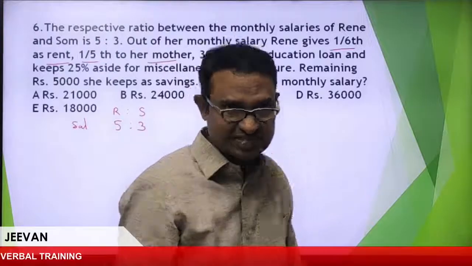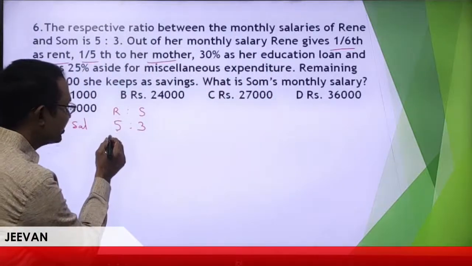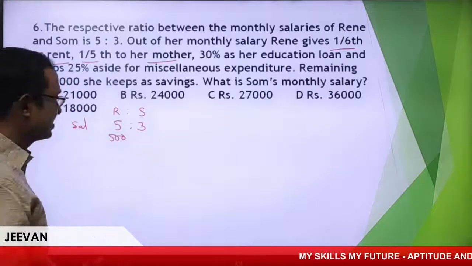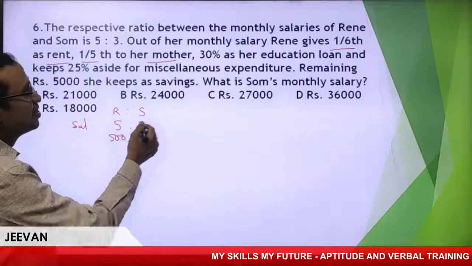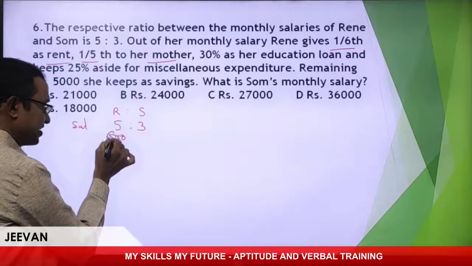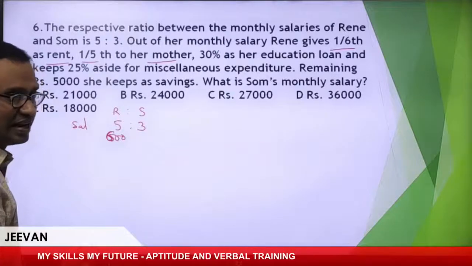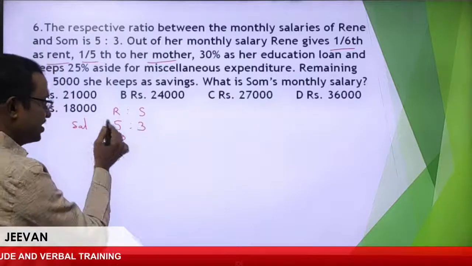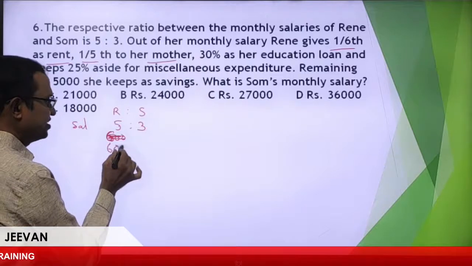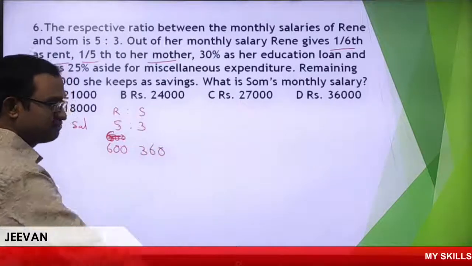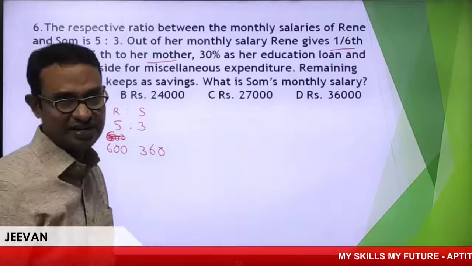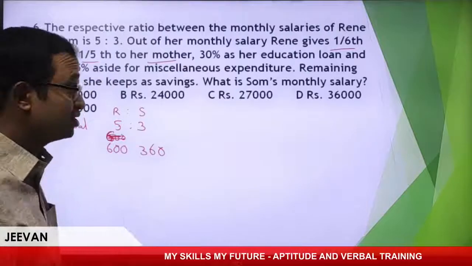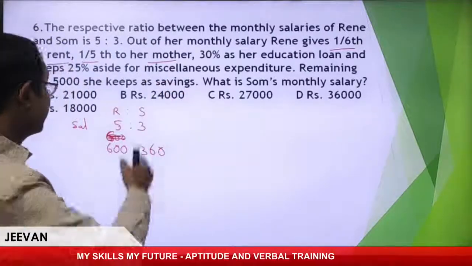Can you guess? Suppose I take 500, I cannot take 1/6 of it. So if I take one value, it is 600. Let us take 600. How did we get 600? Come on. 120 into 5 times. It is 600. So definitely Som's is 360. Follow my point. Let me assume the salary of Renu is 600 because it must be a multiple of 1/6 and a multiple of 1/5.